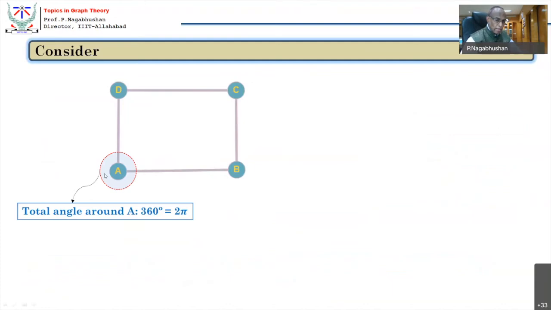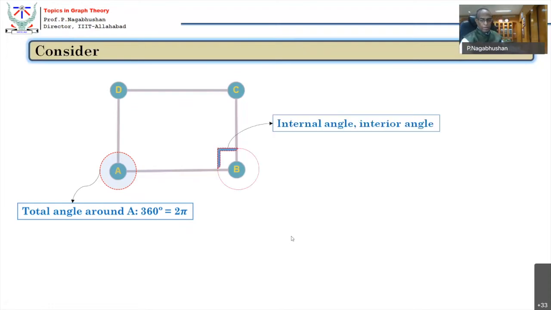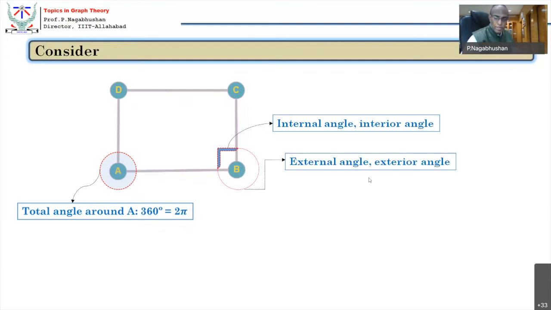The total angle around one point, let's say A, is 360 degrees, equal to 2 pi, out of which one part is interior and the remaining part is exterior. At B, this is the interior angle, what is marked here is the exterior angle, and interior plus exterior is 2 pi.